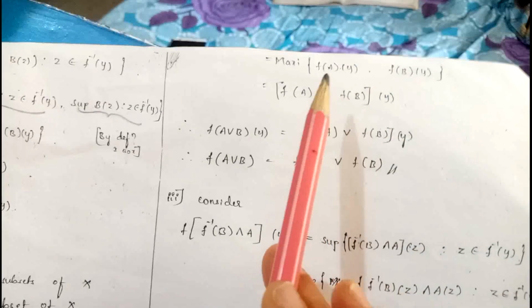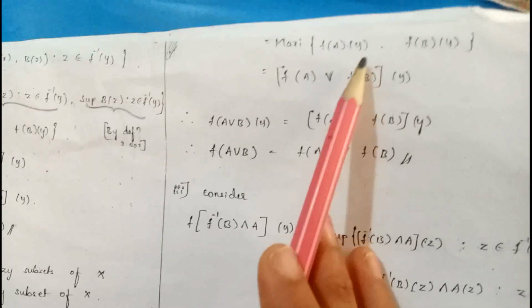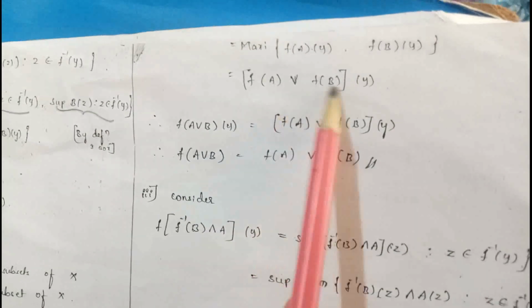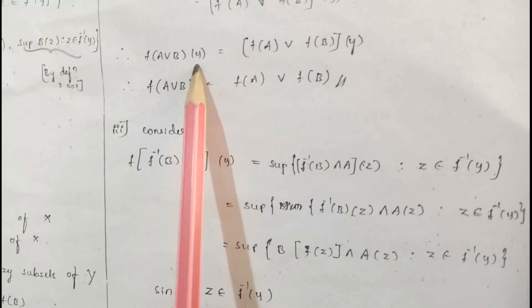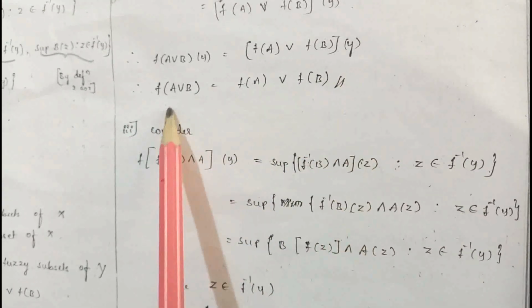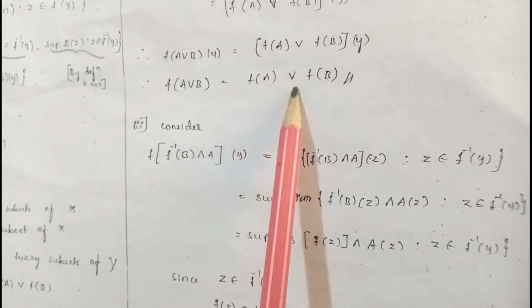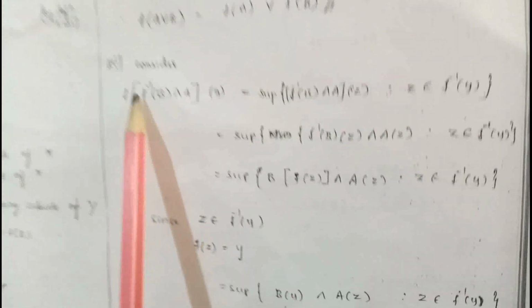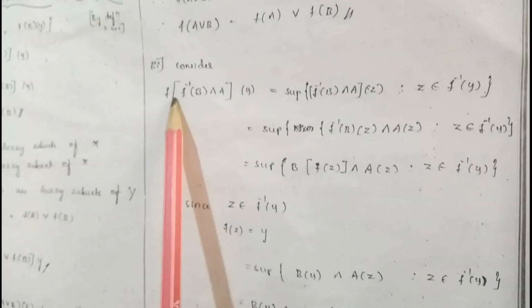Again, by using the definition of the union, it can be written as f of a union f of b of y. That is, f of a union b of y is equal to f of a union f of b of y. Therefore, f of a union b is equal to f of a union f of b. Second one is over. Next, we have to consider the third one. What is proved in the third one?